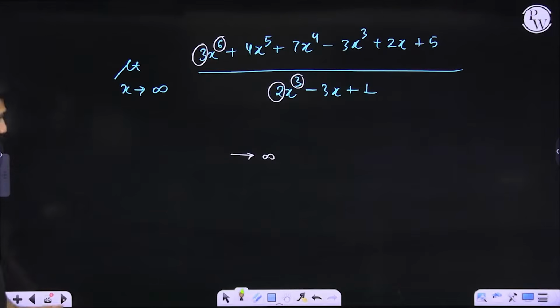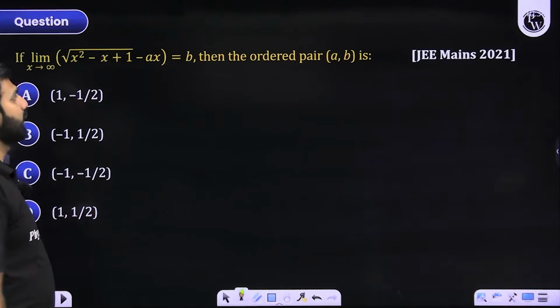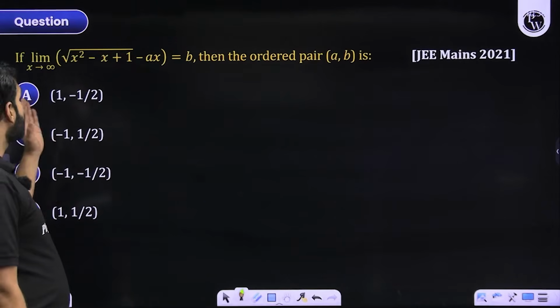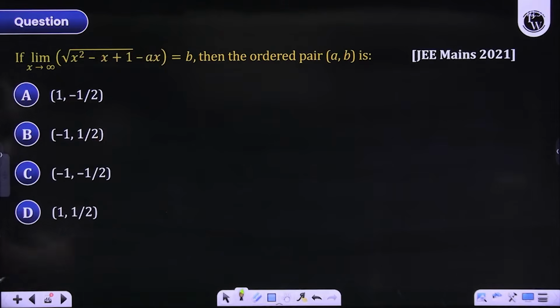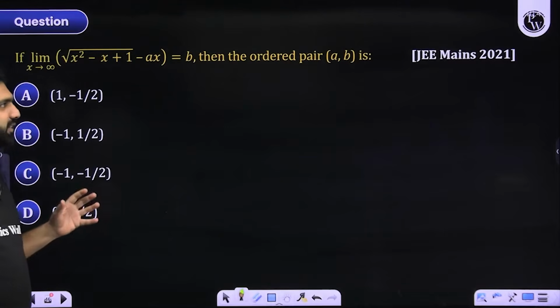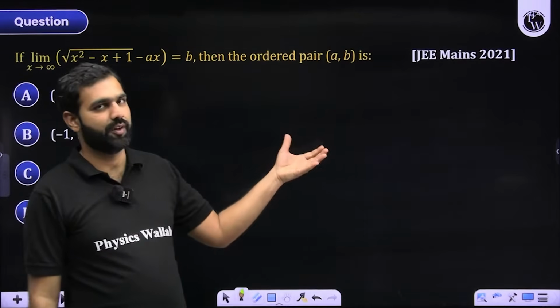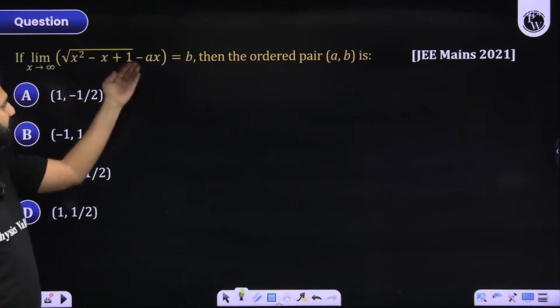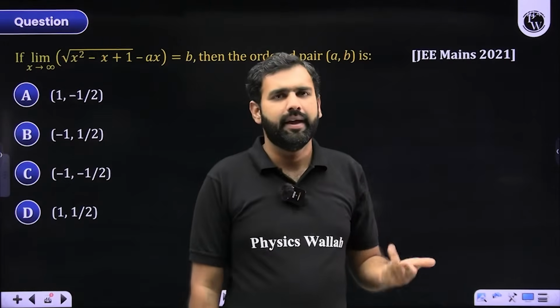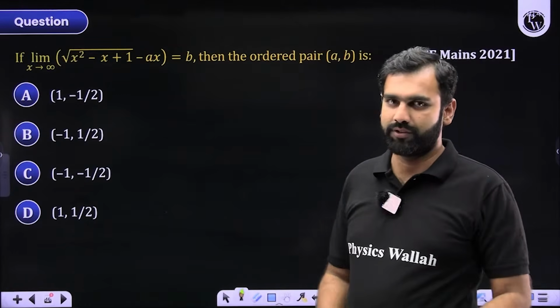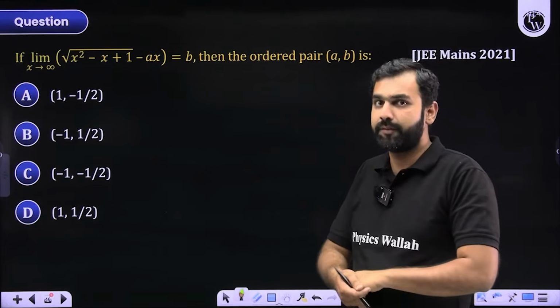Now, if I move towards the next part, what do we have? This is a question we will solve through rationalization because this is an infinity by infinity form. Before I do it, can you try solving it by yourself? Let's see how many of you do it. This is the category of questions they keep on asking, for example, JEE Mains 2021. They make you solve something like this where they give you some unknowns, some arbitrary constants, and then they ask you the values of those constants. Now, how do we deal with this category of questions? Let's have a look at that.